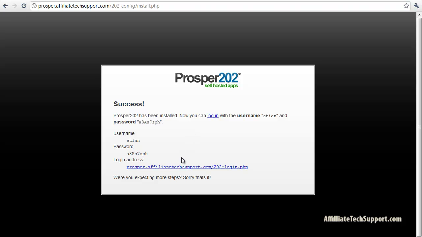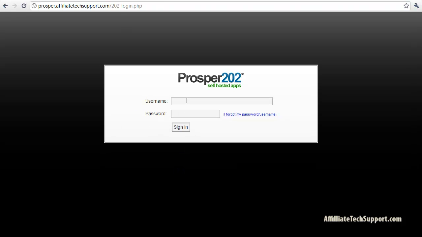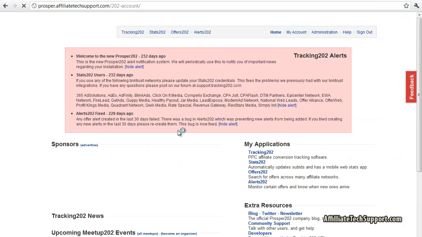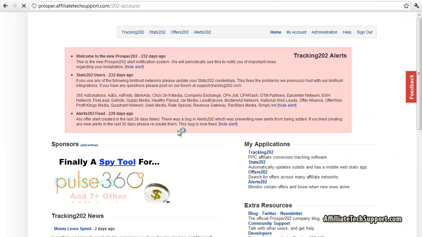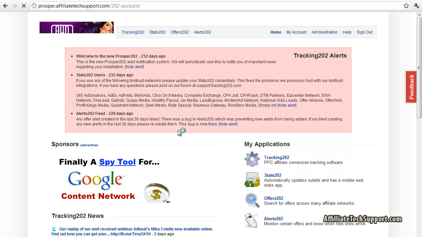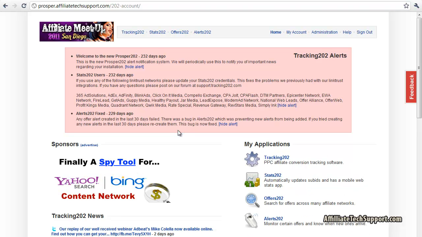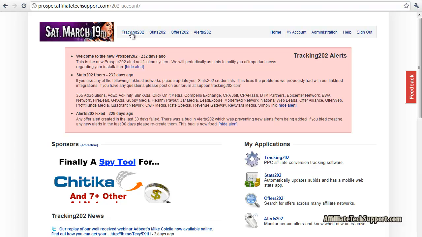Now what you gotta do is just go to this address right here, click it, log in with your username and password, sign in, and there you go. Prosper is installed and ready to use. This is the actual tracking section right here, tracking 202.